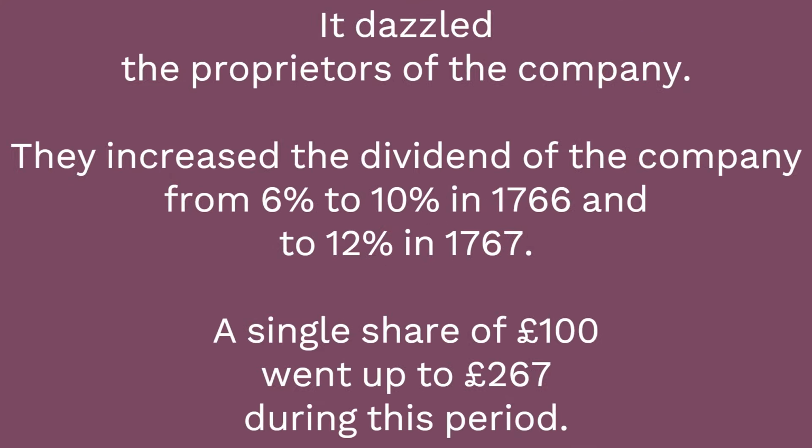It dazzled the proprietors of the company. They increased the dividend of the company from 6% to 10% in 1766 and to 12% in 1767. A single share of £100 went up to £267 during this period.